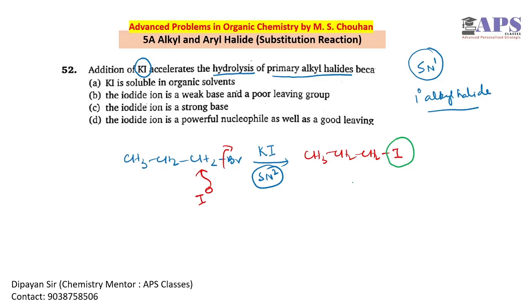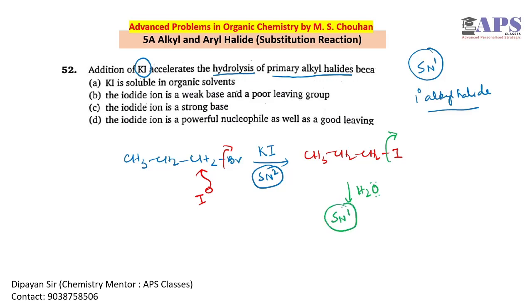So in the hydrolysis reaction in presence of water, this iodine can be removed easily and we can have a carbocation here. With bromine present initially, this carbocation formation is not possible in water, because bromine is not that good a leaving group compared to iodine. With iodine, carbocation formation is possible and we can have an SN1 reaction.